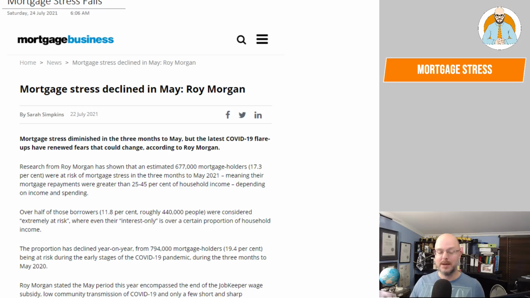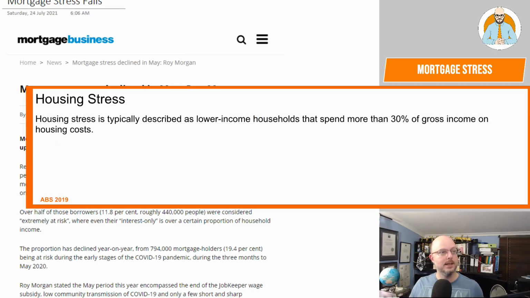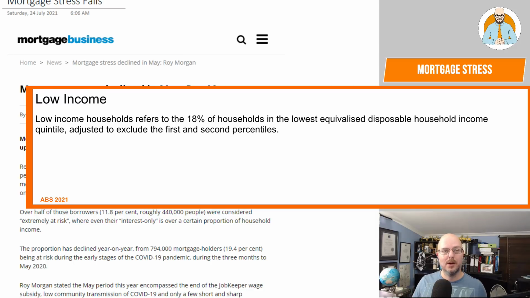Now, I'm just going to bring up a definition. The first one will be the definition for housing stress. Now, it's typically described as low-income households that spend 30% of their gross income on housing costs. Now, notice here the emphasis on low income. So what is low income?